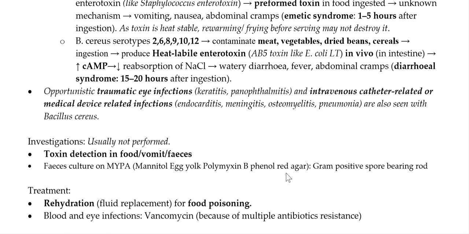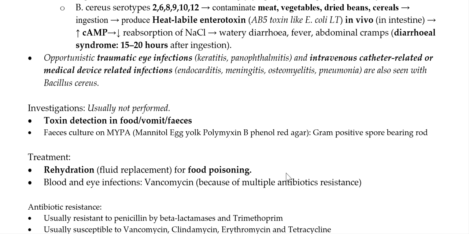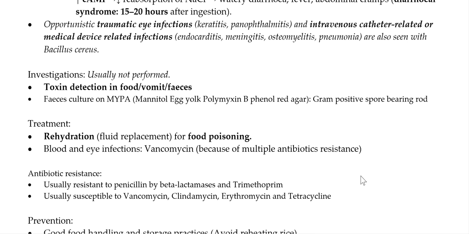Because it is a self-limited condition, it will resolve on its own. So you require just fluid support to prevent dehydration. So rehydration or fluid replacement is best for food poisoning. But if it is an eye infection or systemic infection or blood infection, then you require antibiotics. And because multidrug resistance is sometimes seen, vancomycin is the preferred drug of choice. Penicillin and trimethoprim are usually resistant. Penicillin resistance is due to beta-lactamase produced by this bacteria, and it is susceptible to vancomycin, clindamycin, erythromycin, and tetracycline. But vancomycin is the choice if it is a systemic infection.